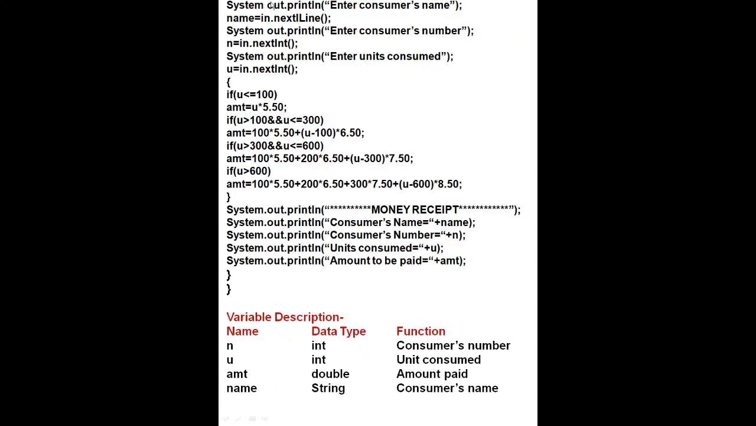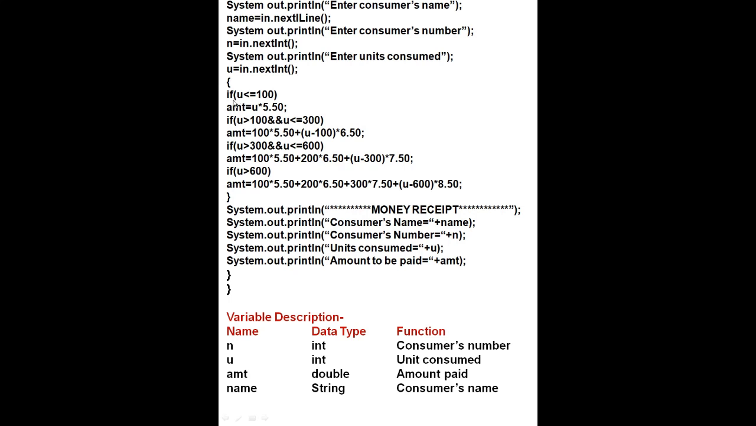Now first you will enter the consumer's name, and name data type is in.next line. It is not int, it is string data type, so in.nextLine. Then you will enter the consumer's number, int data type, so we will declare int data type. Now enter units consumed, it is also int, so its data type will also be int. First we have entered these 3 things. You will do this program according to this. First you will try to understand this program, then you will do it.